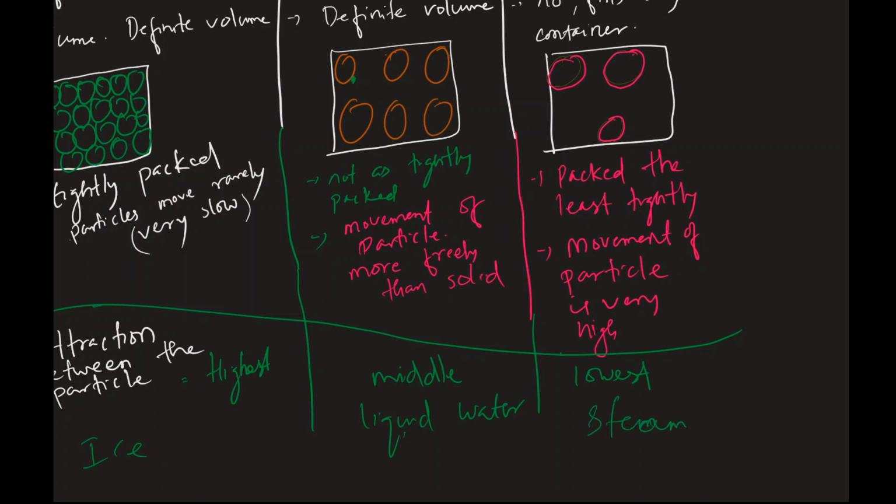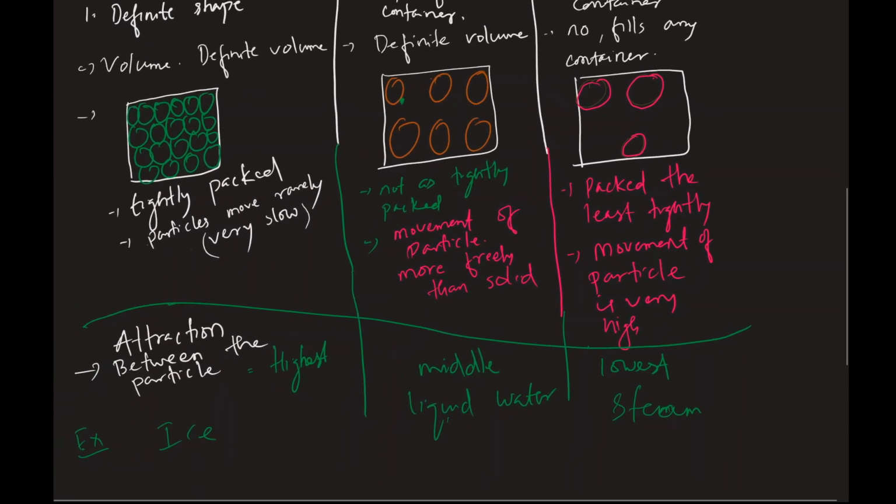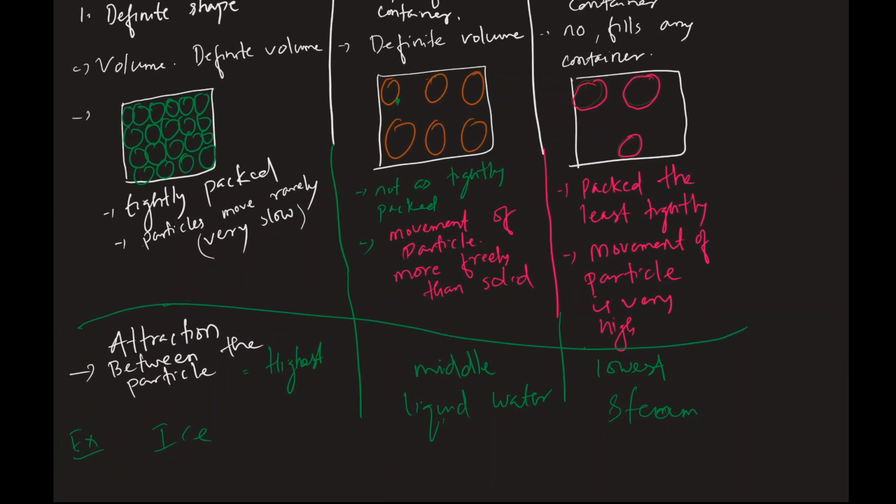So you can think of it that way. How can you convert ice to liquid water and steam? By applying heat. That's what we're going to be talking about in the future: how can we convert amongst different states of matter? Okay, I'm going to stop here. We'll get back to it in our next video.